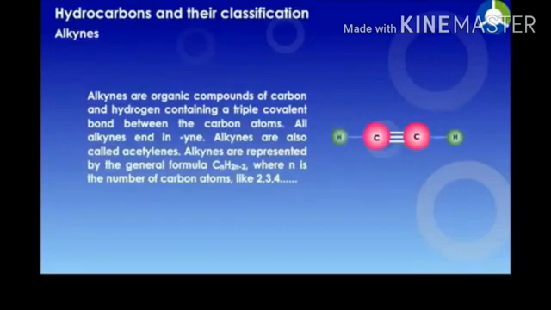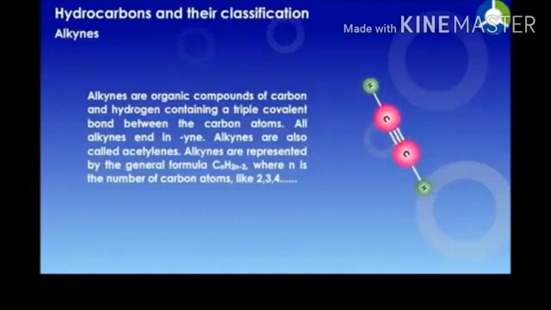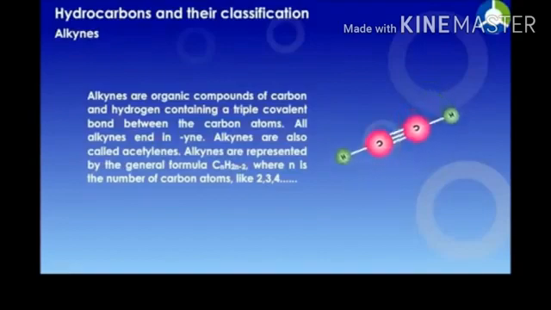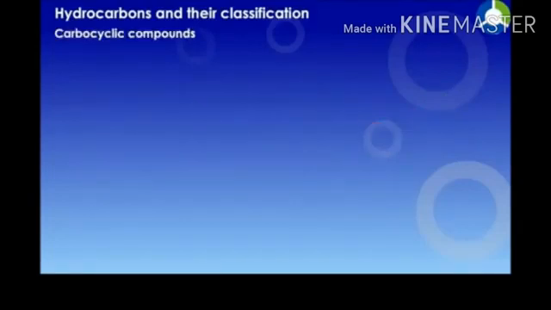Alkynes are the organic compounds of carbon and hydrogen containing a triple bond between the carbon-carbon atoms. All alkynes end in yne. Alkynes are also called acetylenes. Alkynes are represented by the general molecular formula CnH2n-2, where n is the number of carbon atoms like 2, 3, 4. There is a carbon-carbon triple bond.